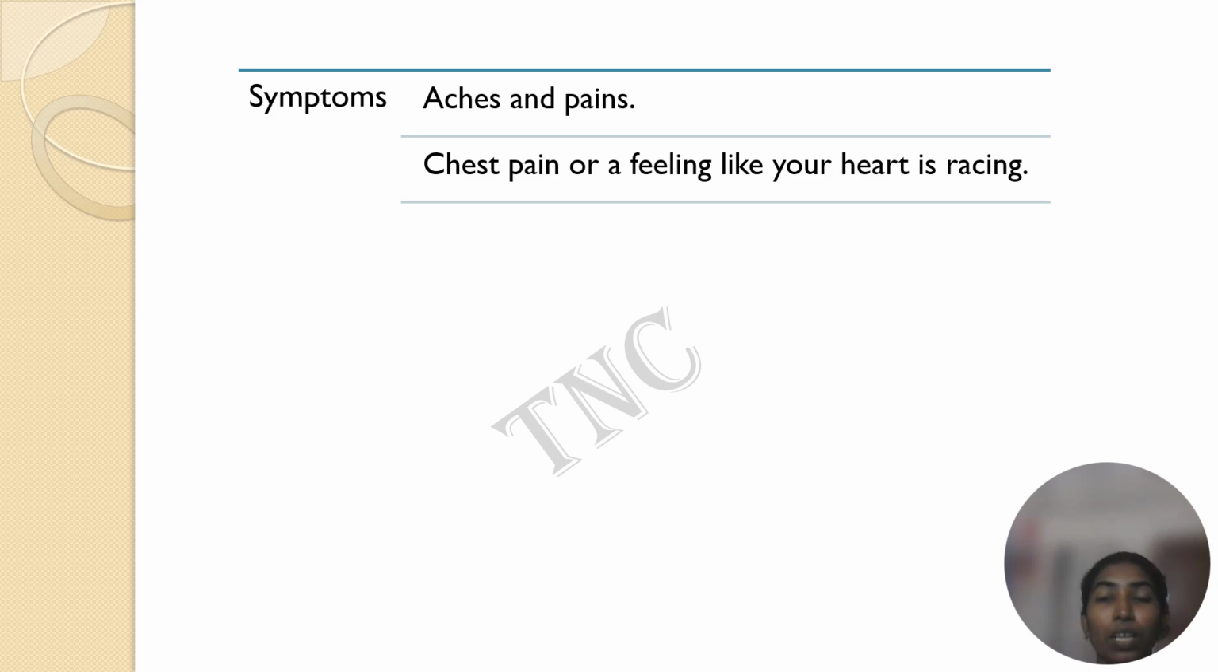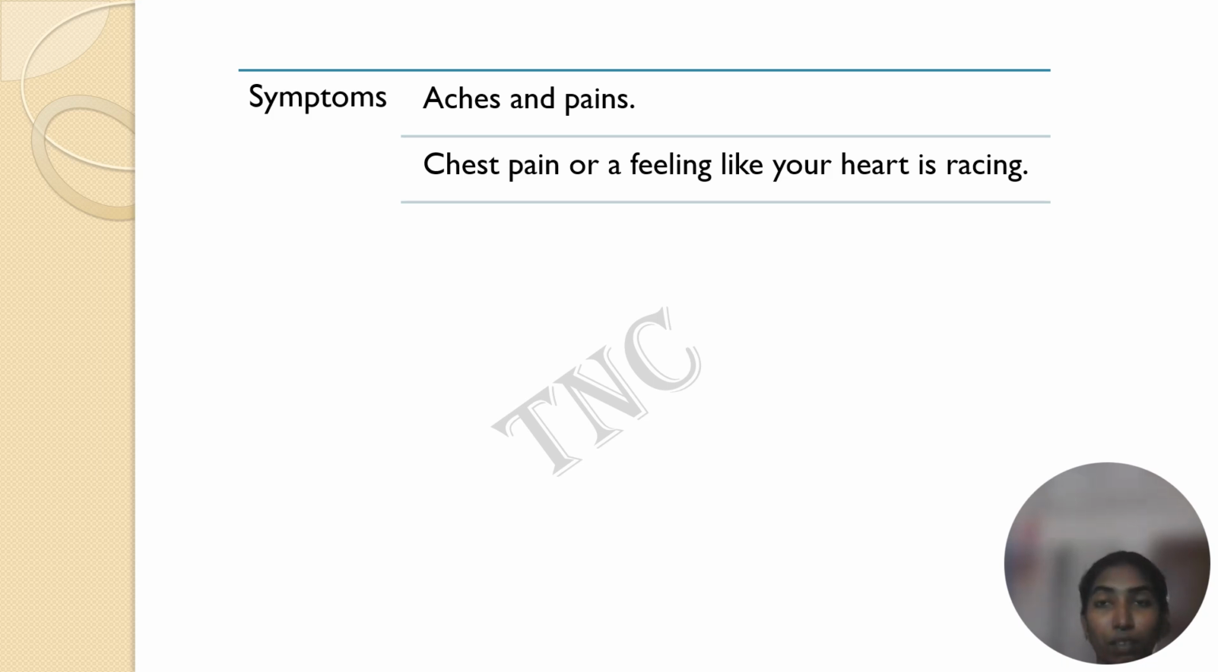So, what are the symptoms of stress? Aches and pains. Sometimes we might feel that it is paining somewhere near the collarbone, or we feel aches and pain in our body parts. Then it is a sign that you are feeling stressful, or it can be an internal stress also, chest pain or a feeling like your heart is racing.